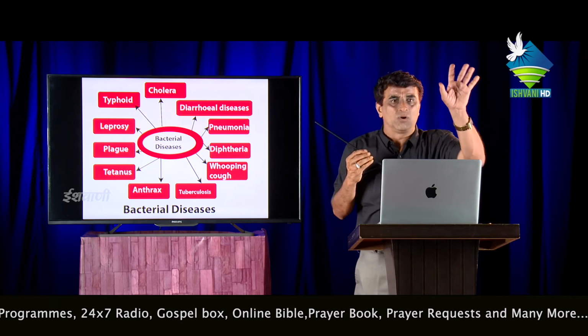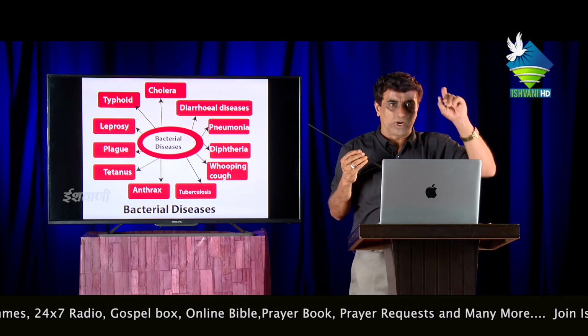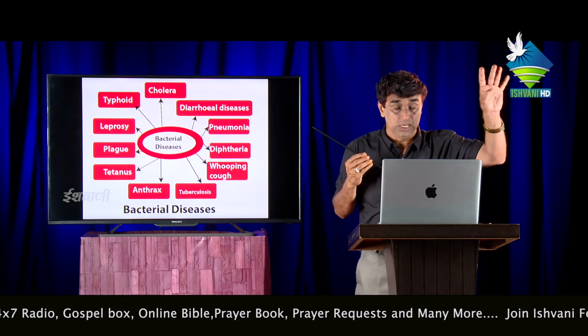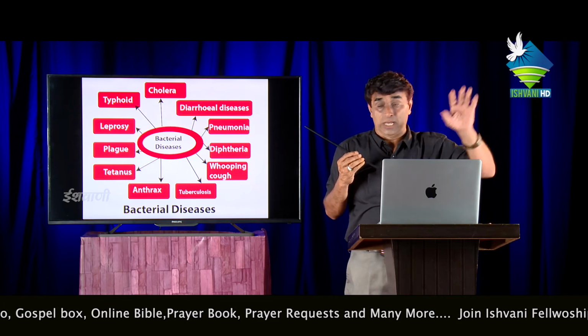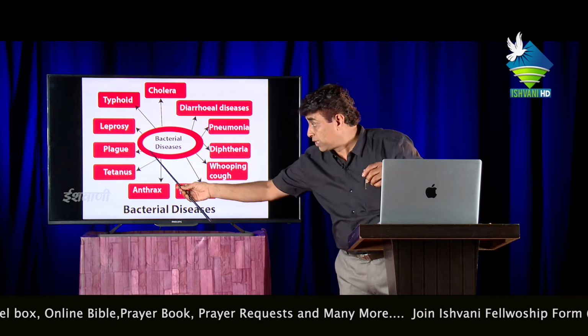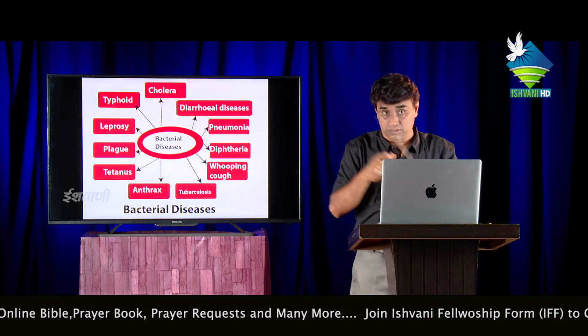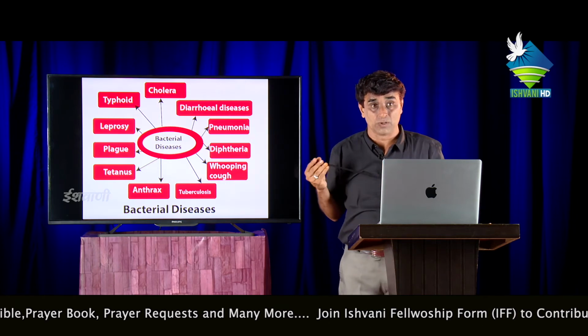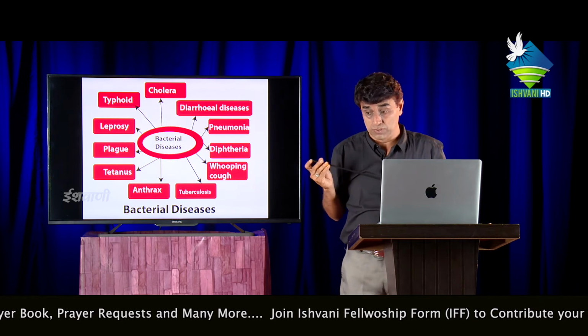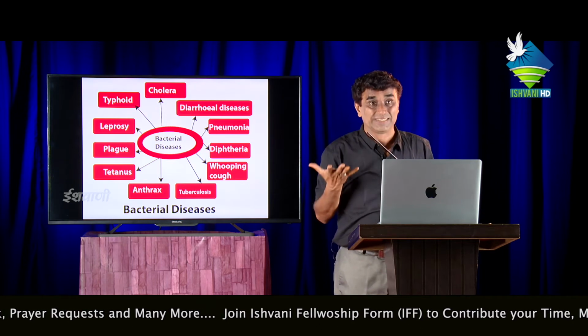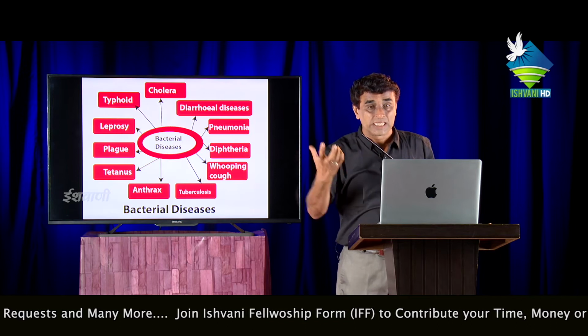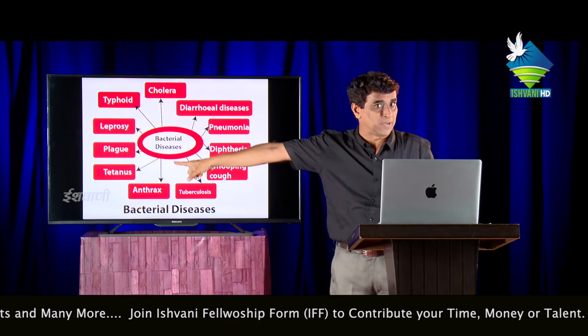Every parasite has a host. One host, two hosts, even three hosts. So if I tell you that the host of the plague bacteria, Yersinia pestis or Pasteurella pestis, is, you will not expect it, the rat, the mouse. The skin of the mouse, the rat, carries this bacteria.